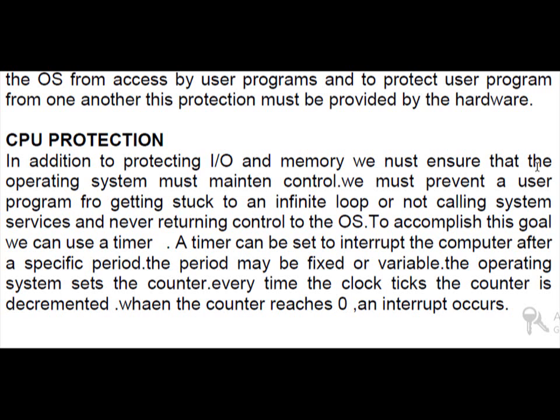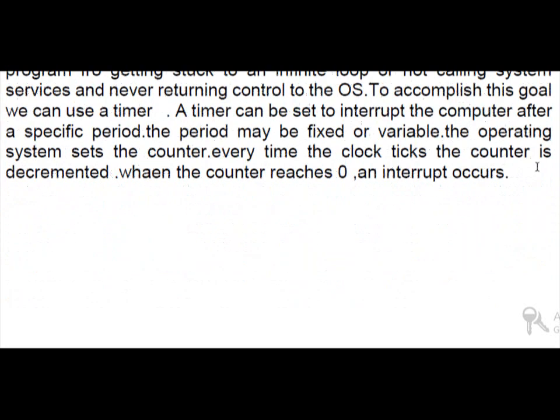A timer can be set to interrupt the computer after a specific period. The period may be fixed or variable. The operating system sets the counter, and every time the clock ticks, the counter is decremented. When the counter reaches 0, the interrupt occurs. So this is about CPU protection.